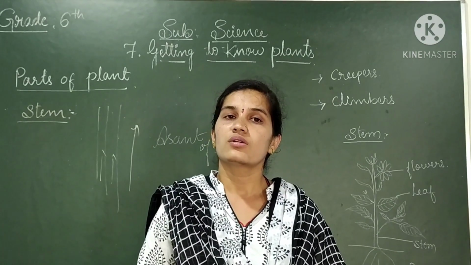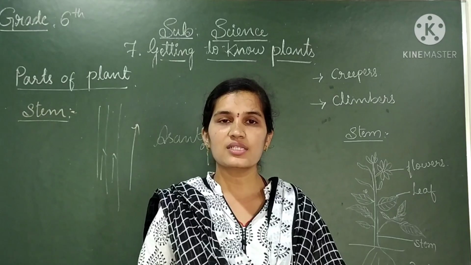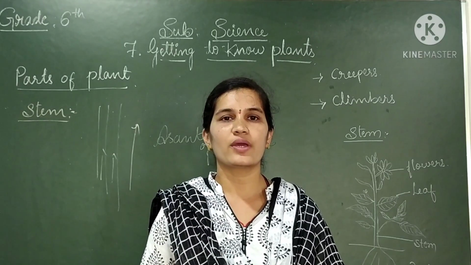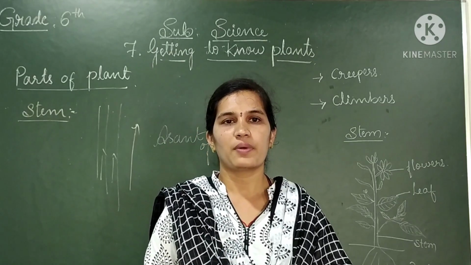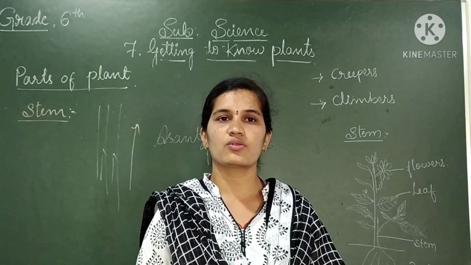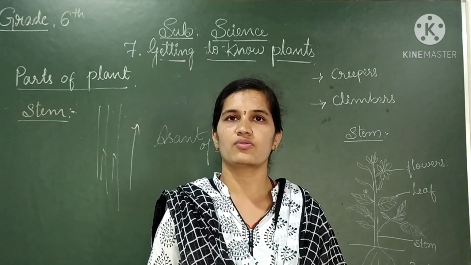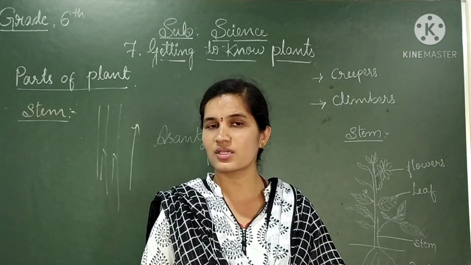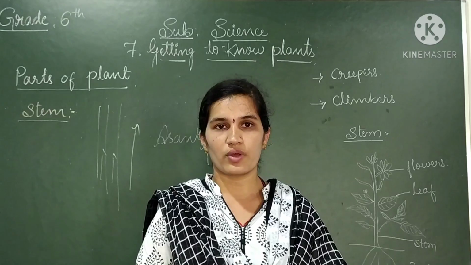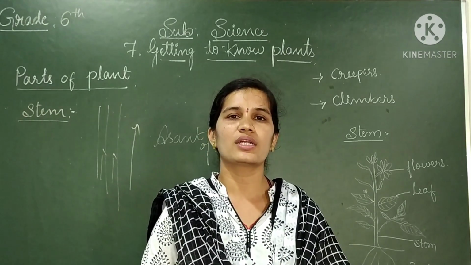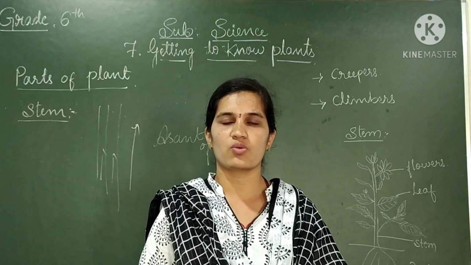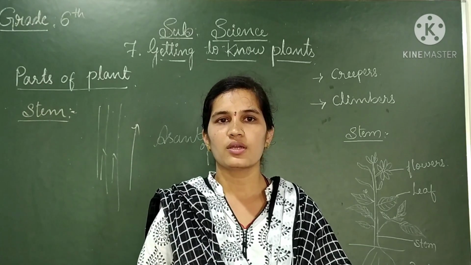And also in some trees the stem is very strong and very thick. It will be very helpful for the erectness of a plant, and we can use the stem part for daily use also, like for making windows, doors and some other things from some trees which are very good in nature. So like this, the stem is very helpful for a plant to get all the nutrients as well as water from roots to all parts of a plant.